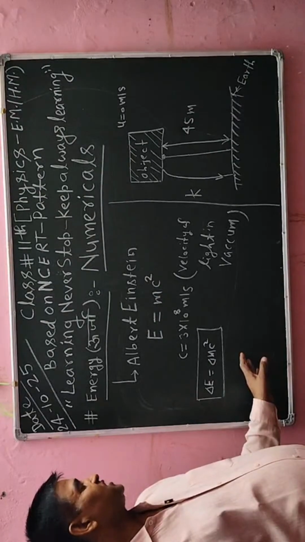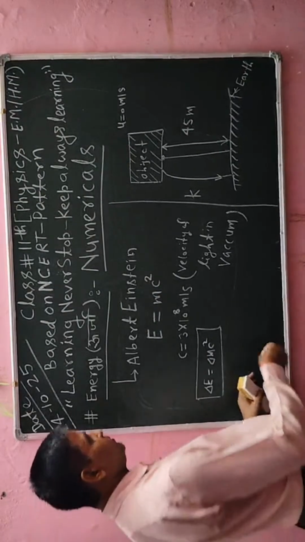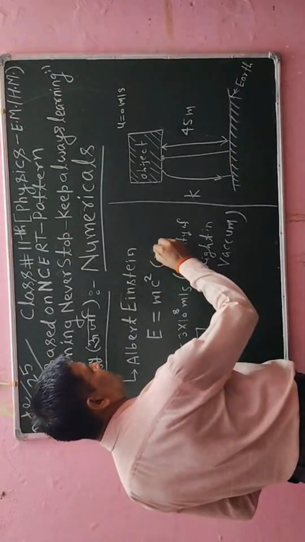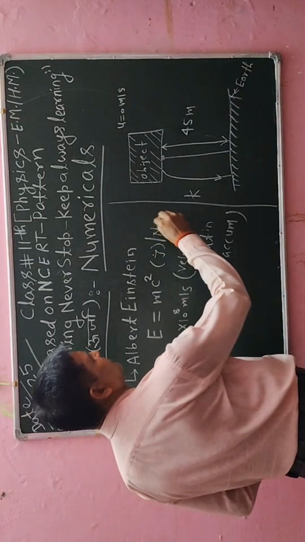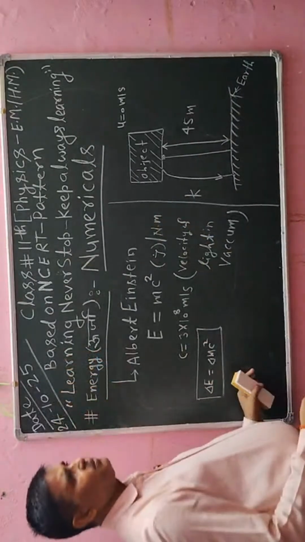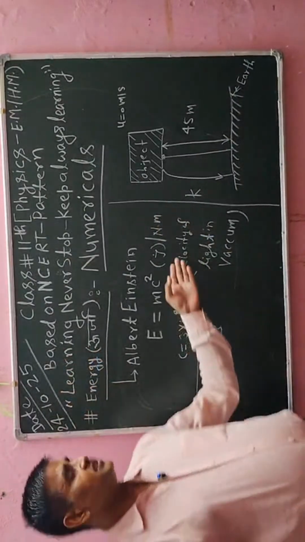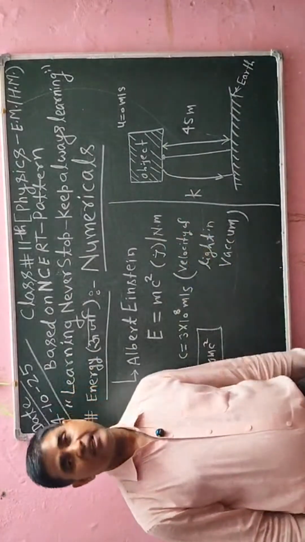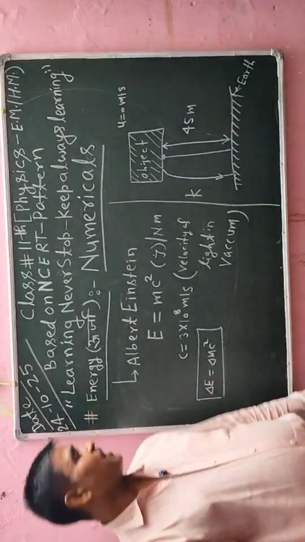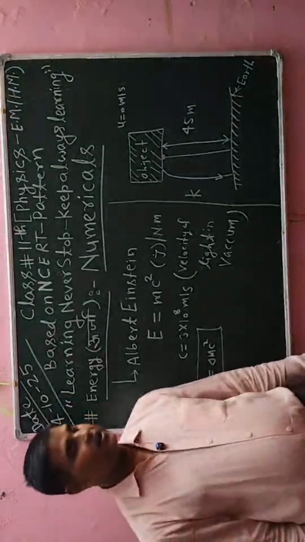But in the MK system, its unit will be joule, or in other words, Newton meter. Both units can be considered. This is considered in the SI system, but this will be in the MK system. But in the CGS system, it will be erg.